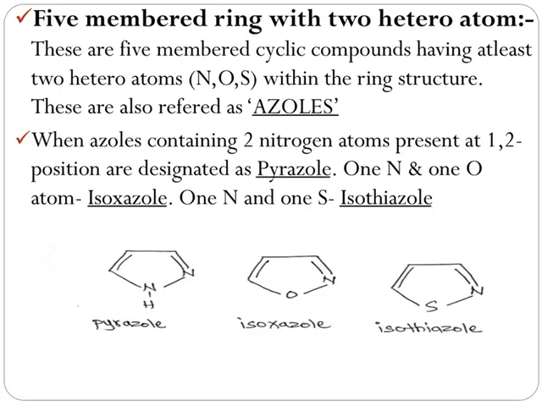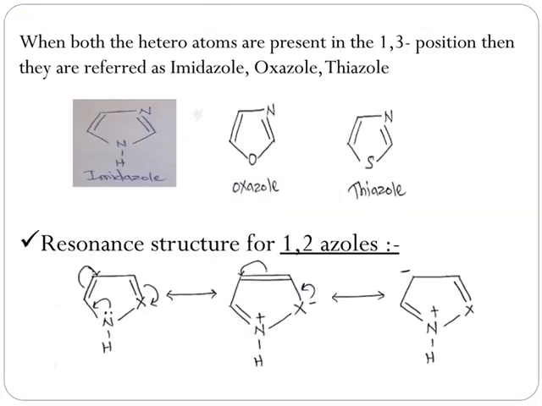See the structures of pyrazole, isoxazole and isothiazole. Imidazole, oxazole and thiazole are the examples of heterocyclic compound containing 2 heteroatoms at position 1 and 3 in the ring. See the structure of imidazole. It carries 2 nitrogen as heteroatoms.